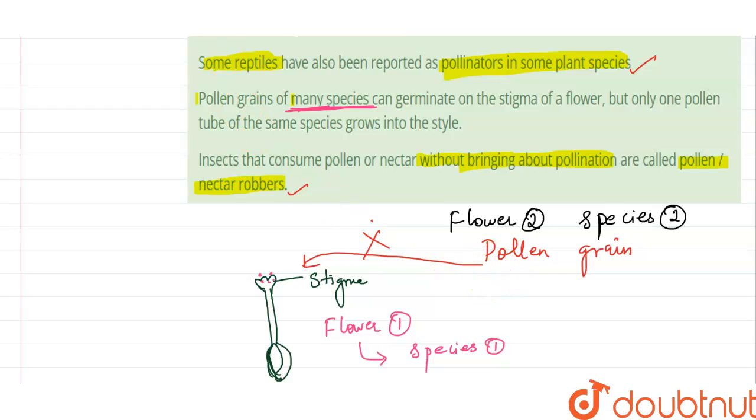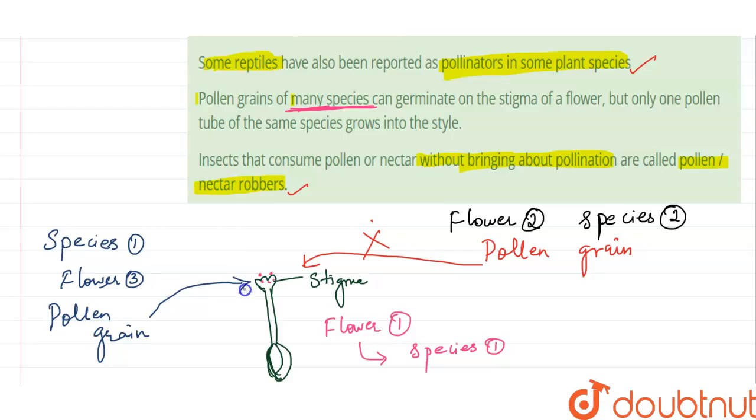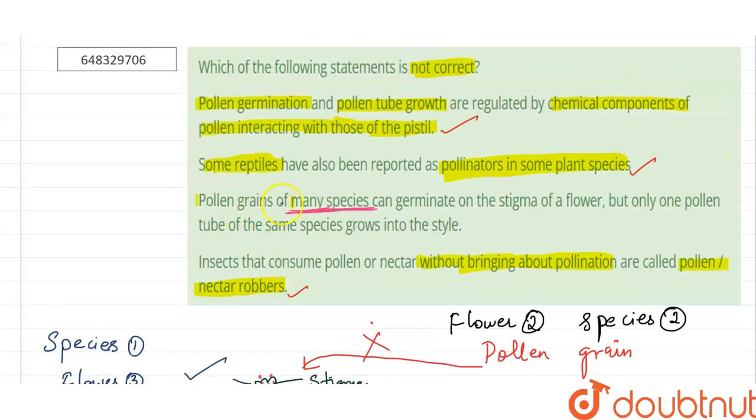Alternatively, it should be the pollen grains of the same species. So if you have species 1 in some flower, let's name it flower 3, but of the same species as this one, then when a pollen grain falls onto the stigma of this flower, it will germinate. Hence, with this statement, we could say that this option is the incorrect option.